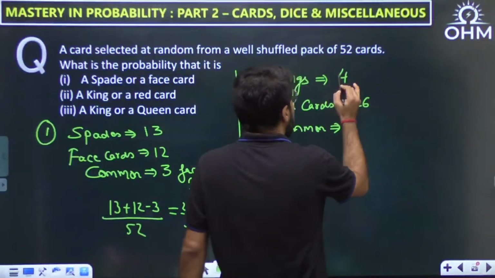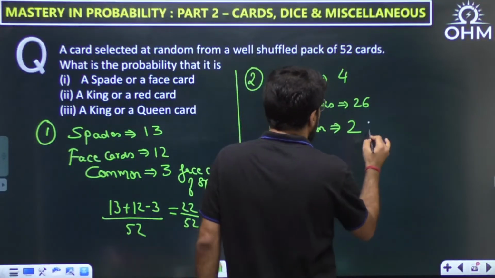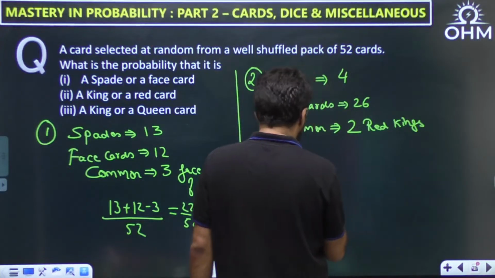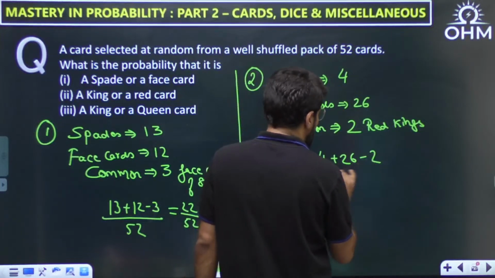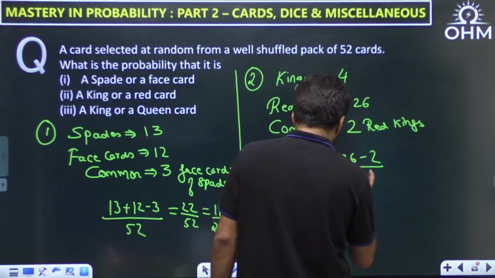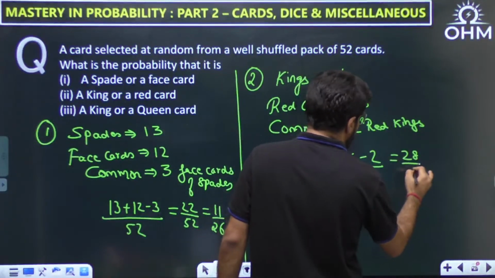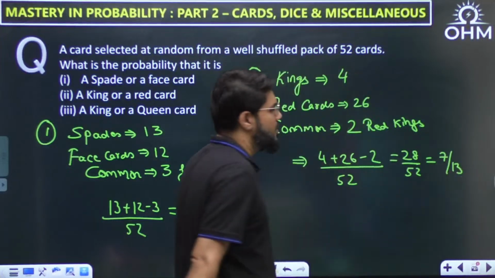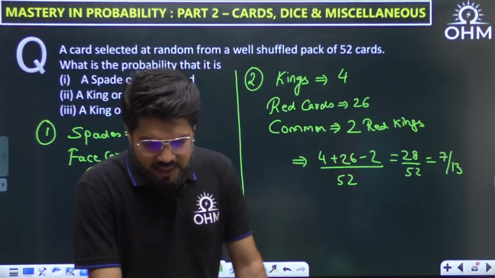So those 2 red kings are counted here also and here also. So there are total 2 red kings which are counted twice, so I have to count them only once, and hence the probability will be 4 plus 26 minus 2 divided by 52. Favorable upon total. So this time it is 28 by 52, cancelling by 4, 7 by 13.